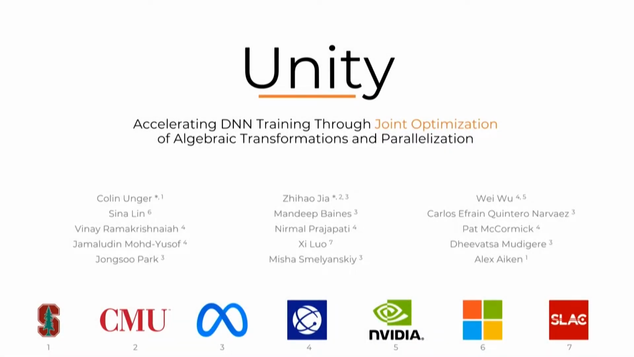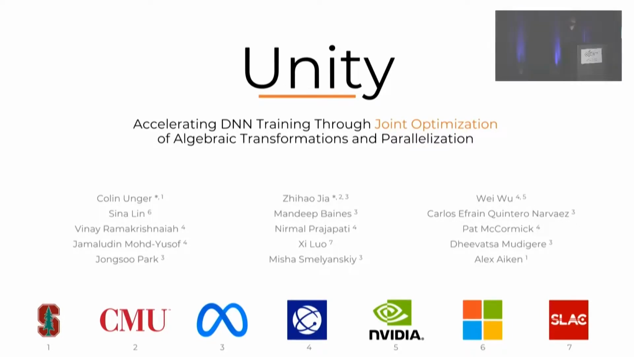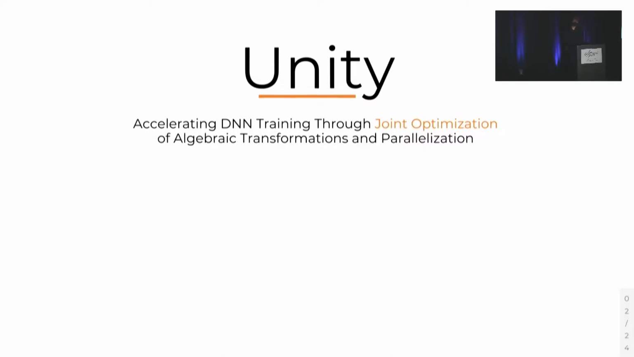working with Zhihao Jia and Alex Aiken, and today I'll be presenting Unity, a system for jointly optimizing algebraic transformations and parallelization in the context of deep neural network training. So up front, I want to establish Unity's goal. Unity's goal is that given a user-defined model and hardware setup, Unity attempts to maximize the training throughput.